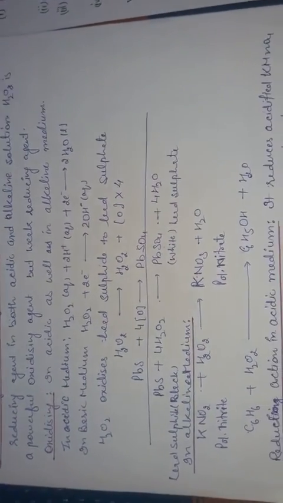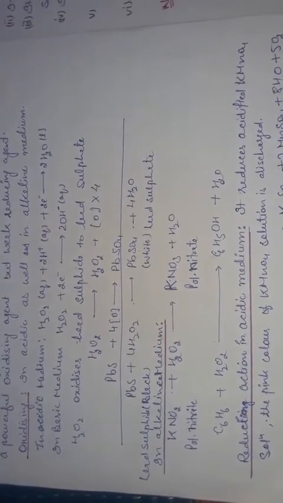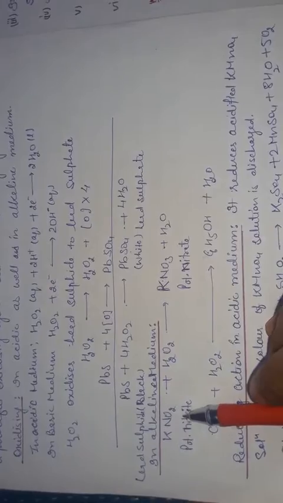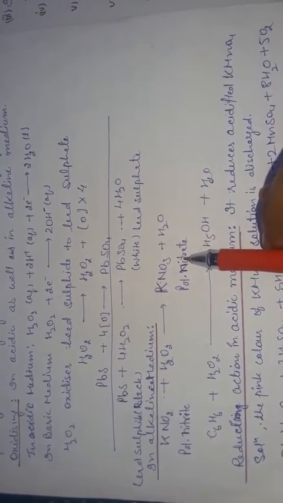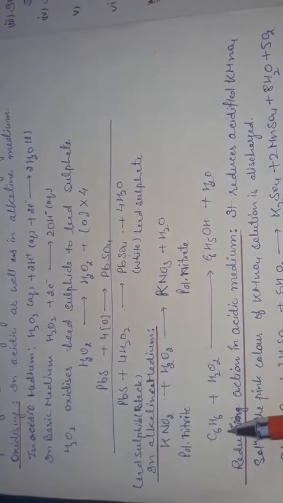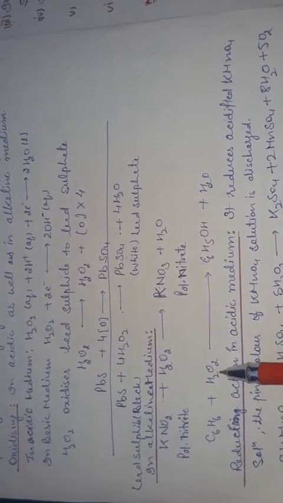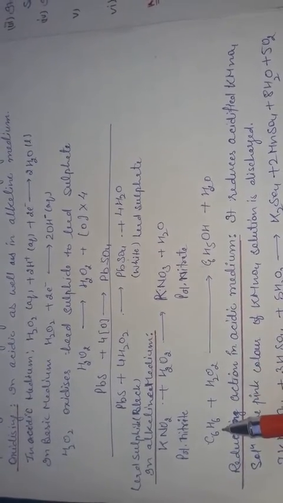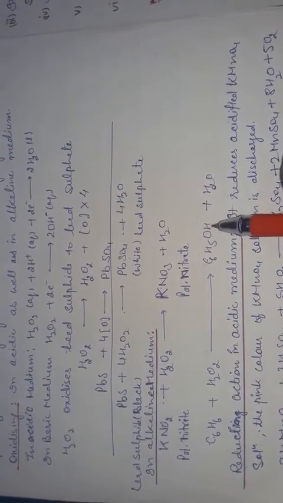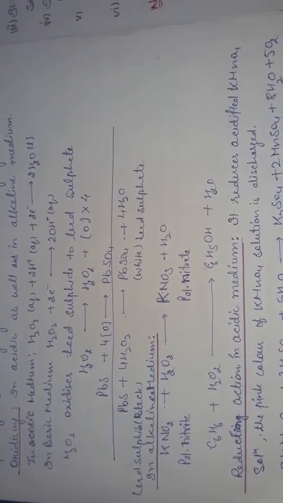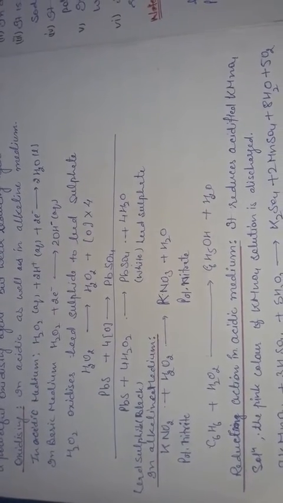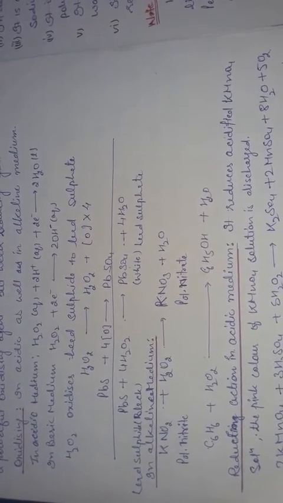Similarly, in the basic medium, potassium nitrite is converted into potassium nitrate. In a similar case, when benzene is treated with hydrogen peroxide, it is converted into phenol.